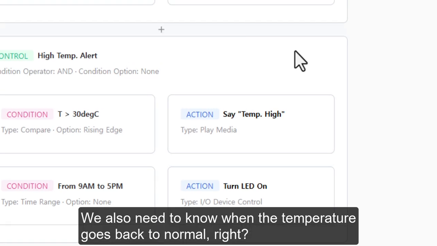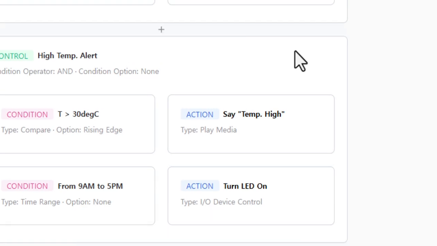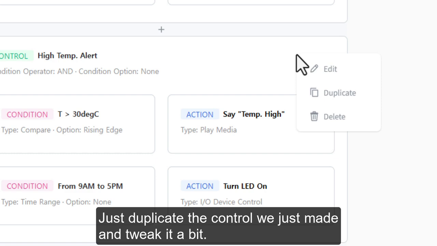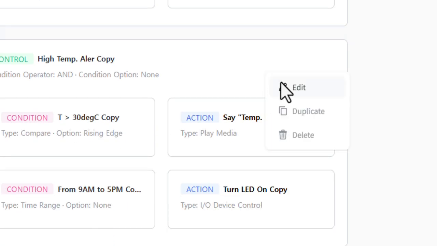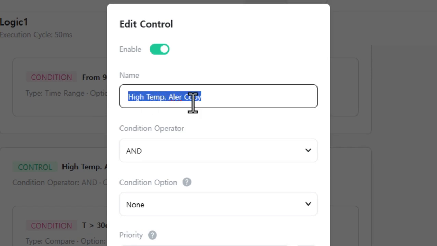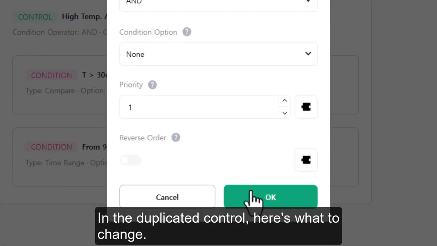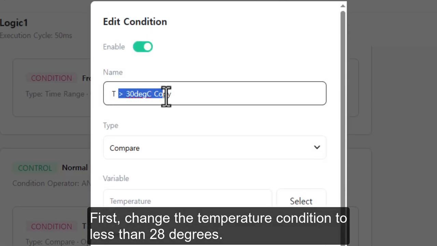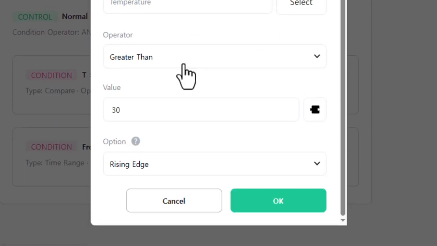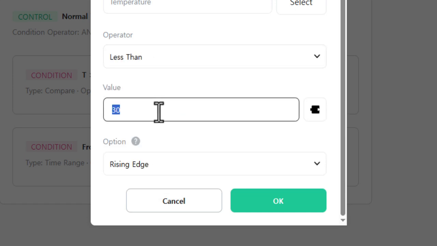We also need to know when the temperature goes back to normal, right? Here's a quick tip. Just duplicate the control we just made and tweak it a bit. In the duplicated control, here's what to change. First, change the temperature condition to less than 28 degrees.